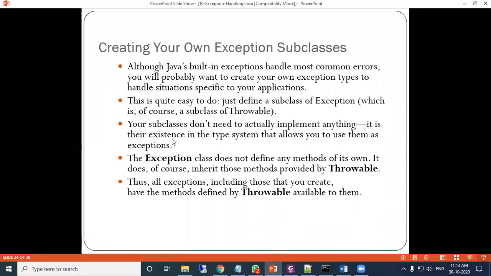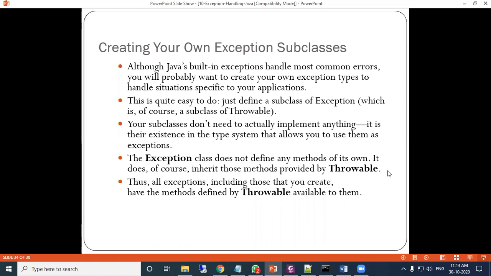It is their existence in the type system that allows you to use them as exceptions. The Exception class does not define any methods of its own. Inside the Exception class there are no own methods. It does, of course, inherit the methods provided by Throwable.